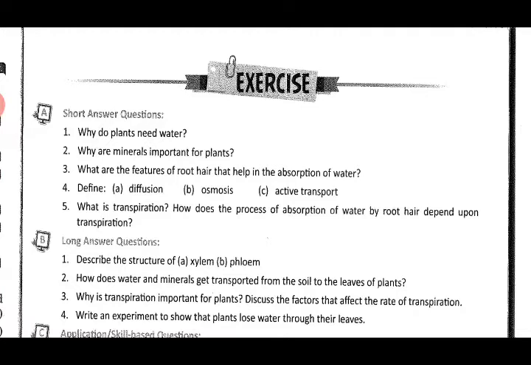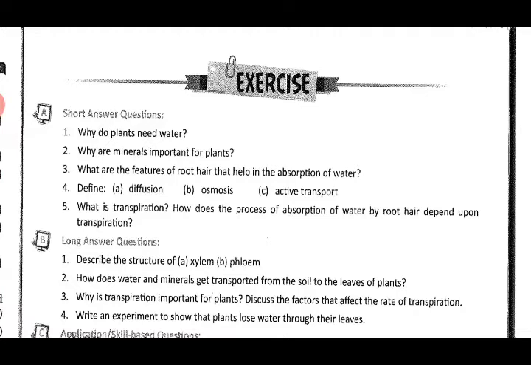Then moving on to the third question, what are the features of root hair that help in the absorption of water? This also I have told you. What is happening? They have a large surface area. Is that clear? On page number 11, please move on to page number 11.